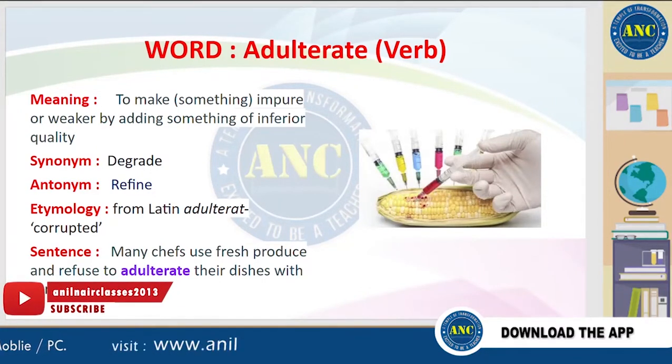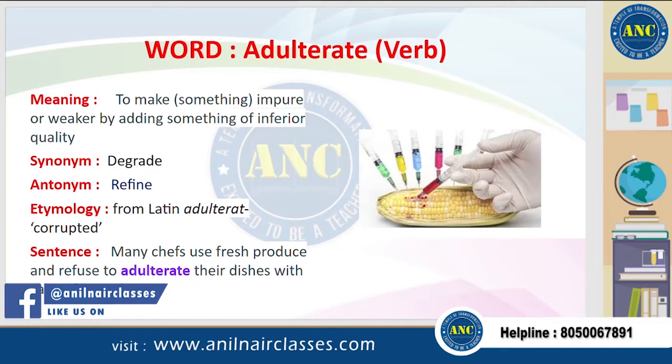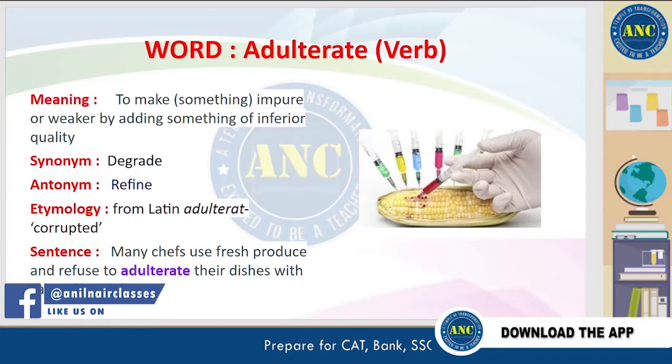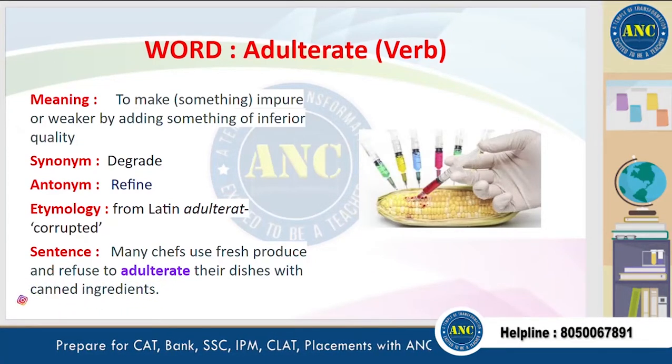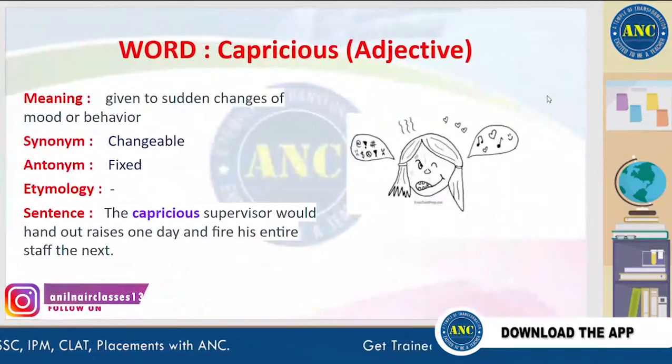In the food technology industry, it is common to observe adulterated food stuffs. And this is why it's really important to eat organic food, organically produced vegetables and fruits. Because adulterated food could actually be really harmful for your health in the long run. Moving on to the next word.